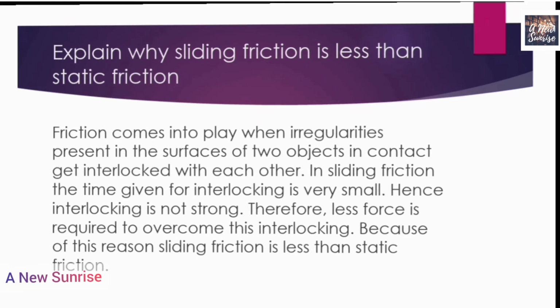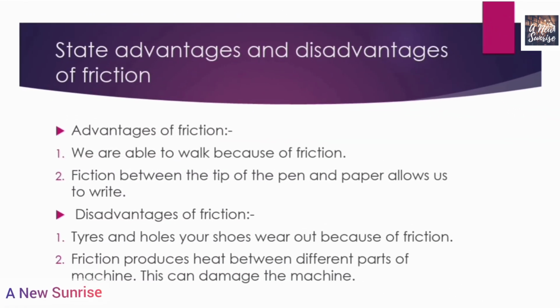Now let us proceed to our next question: state advantages and disadvantages of friction. Advantages of friction. We are able to walk because of friction. Friction between the tip of the pen and paper allows us to write. Now let us state some disadvantages of friction.